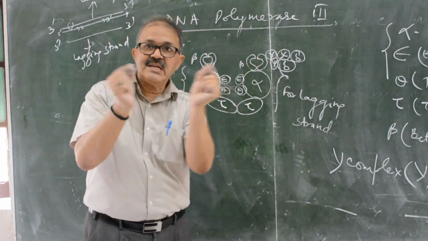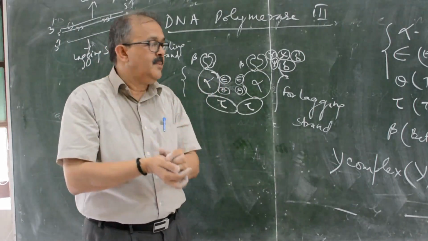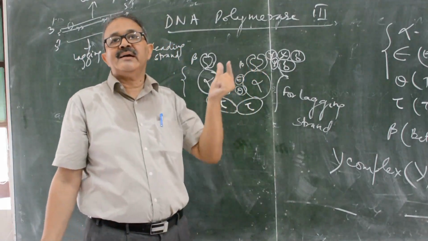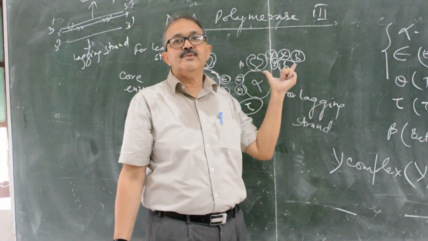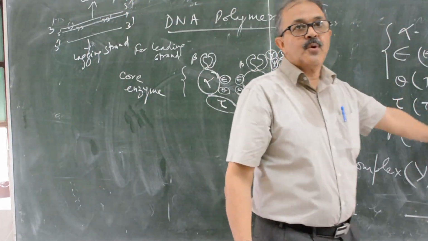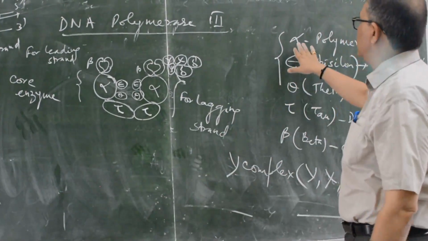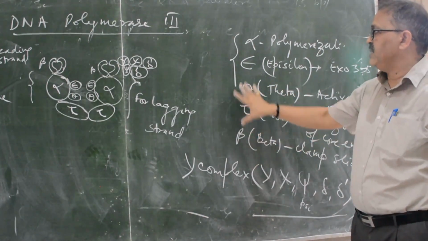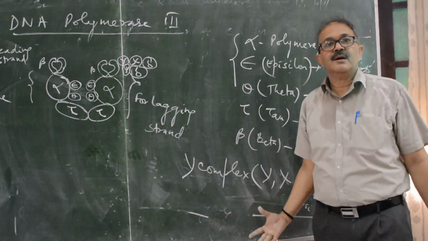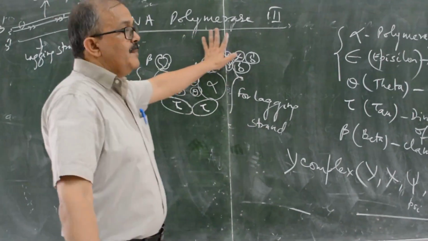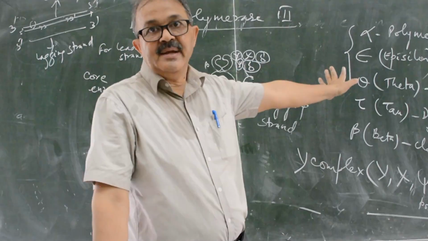That association-dissociation system is the extra activity. This has to be performed with the lagging strand. So there is a need for 5 different proteins. So how many proteins are there? 10 proteins. Alpha, epsilon, theta, tau, beta. These are 5, and 5 gamma complex. So 10 proteins form the DNA polymerase III enzyme, the main enzyme. Okay.